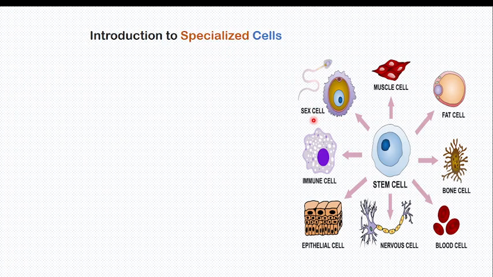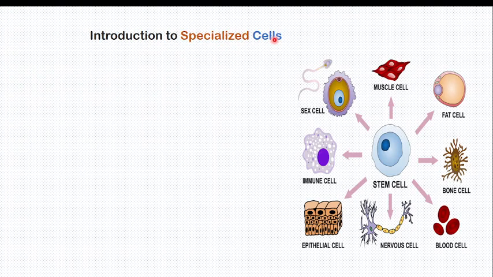For example, sperm: their role is fertilization and having a baby. Red blood cells: their role is only to transport oxygen. Epithelial cells are there for lining the body vessels. So let's have a look at those specialized cells.